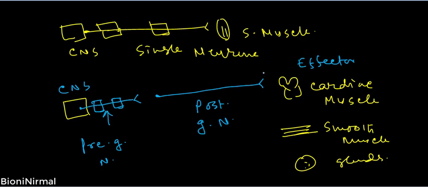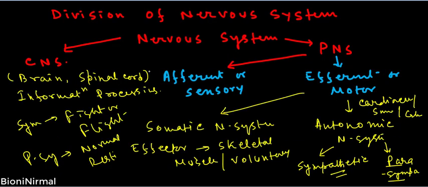So these are the basic differences between the somatic and autonomic nervous system. This is the schematic diagram of the somatic nervous system, and this is the schematic diagram of the autonomic nervous system. I hope you have understood the divisions of our nervous system, and again I will summarize the total division.